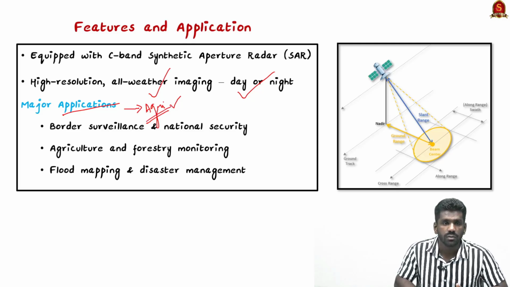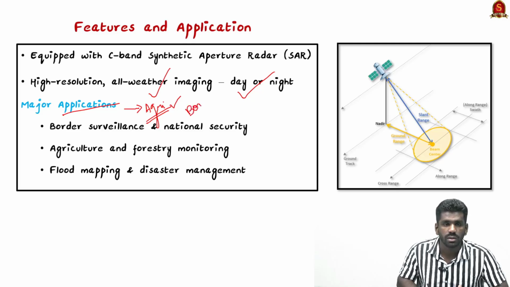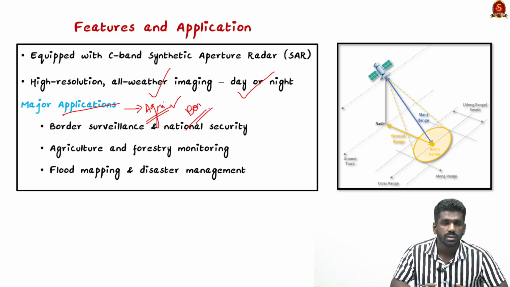So in the agricultural field it is used, and in border surveillance, it can see through the enemy camouflages. Enemies building infrastructure near the border, we can monitor this using the synthetic aperture radar, and we can also monitor the movement of enemies in the border. So it is also used in military applications.